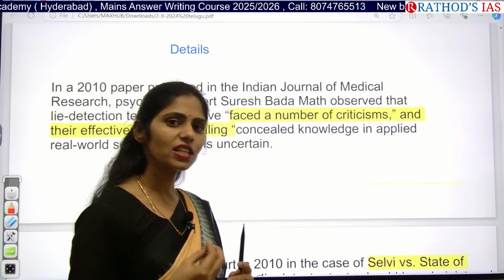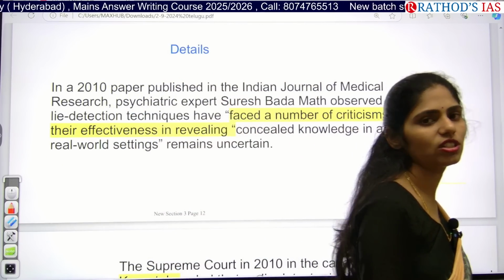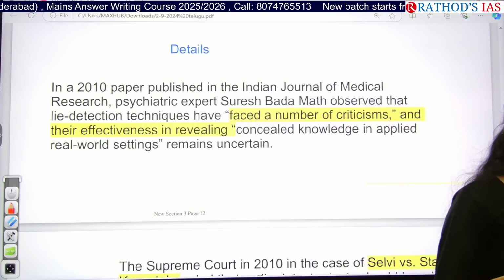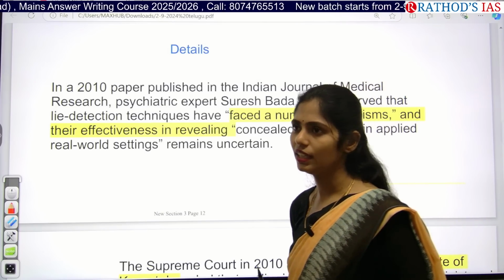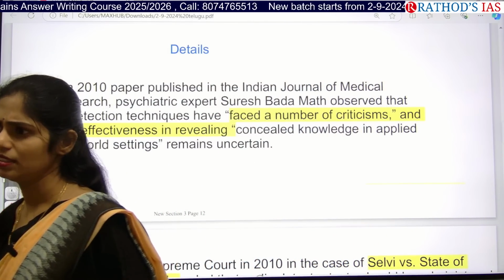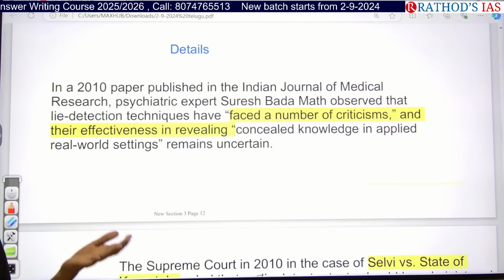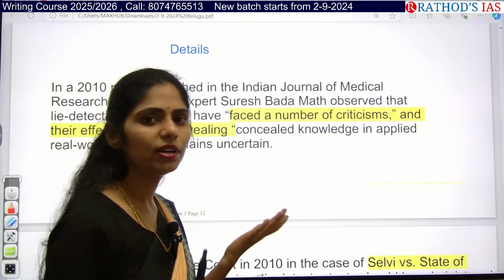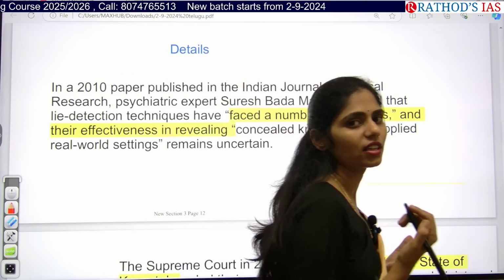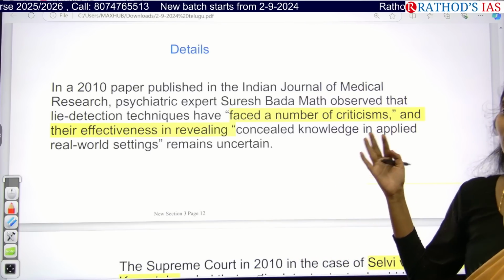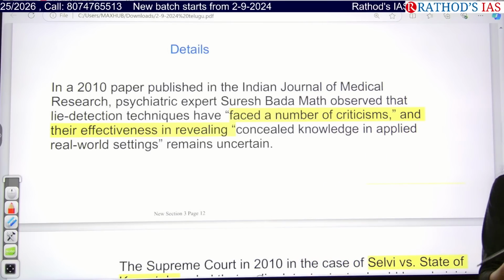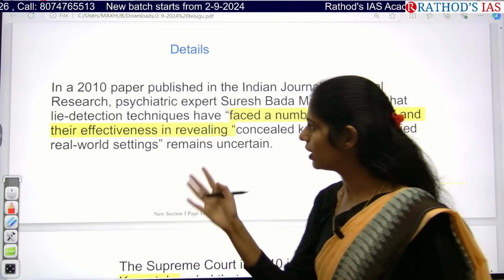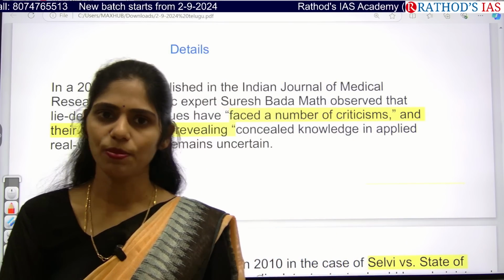Whenever they ask questions, they watch your heartbeat as you answer. There is one thing in the medical field: if you are telling lies, your heartbeat will increase, your pulse rate will increase. Based on that, they identify whether the answer you are giving to that question is right or false. That is simply called the lie detector test or polygraph test.